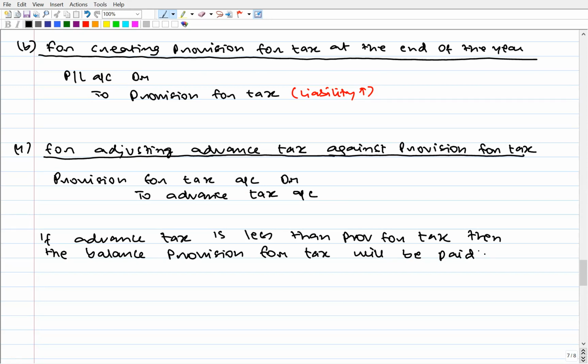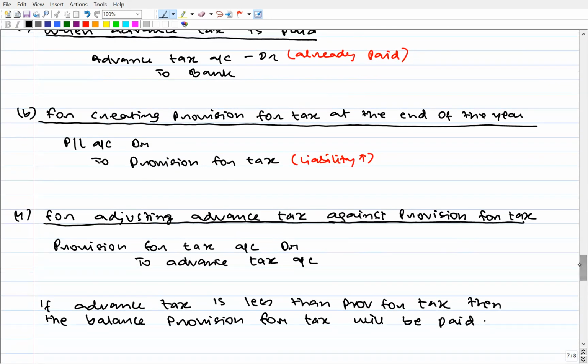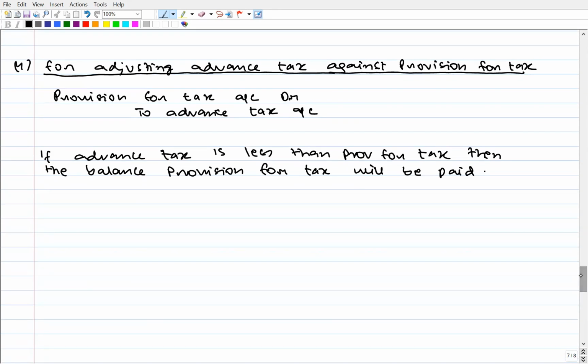Suppose our liability came to 100 rupees and we paid only 80. So 20 rupees we will pay. That time the entry will be provision for tax account debit to bank account.